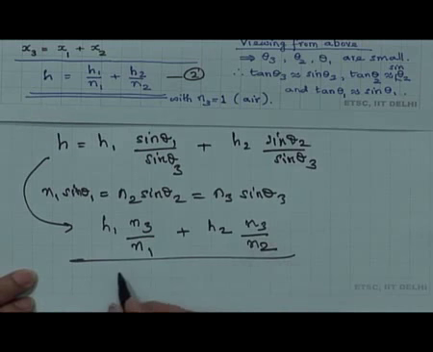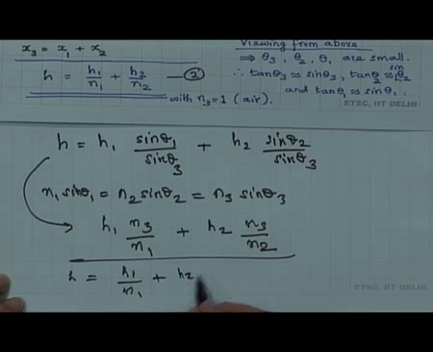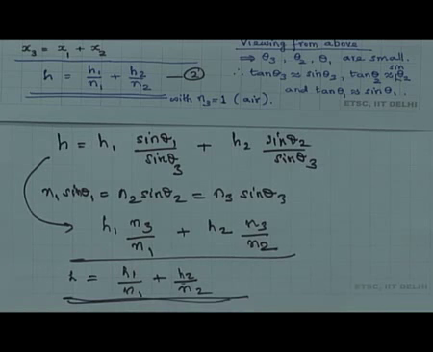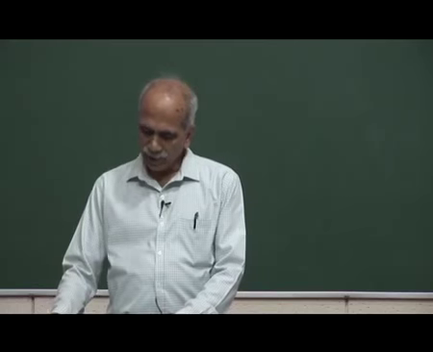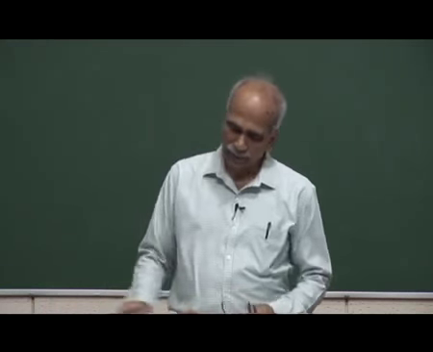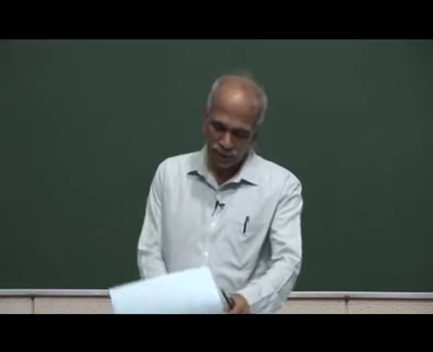With n3 equal to 1, we have h is equal to h1 by n1 plus h2 by n2. So, that is what is written here, h is equal to h1 by n1 plus h2 by n2 with n3 equal to air. And therefore, we are asked to find out the depth. So, what is the answer?